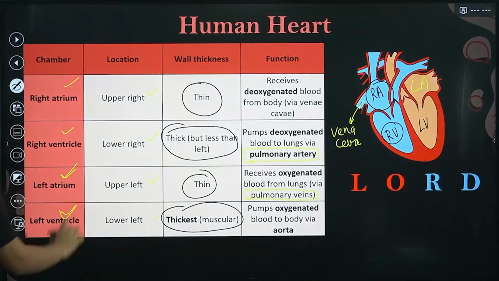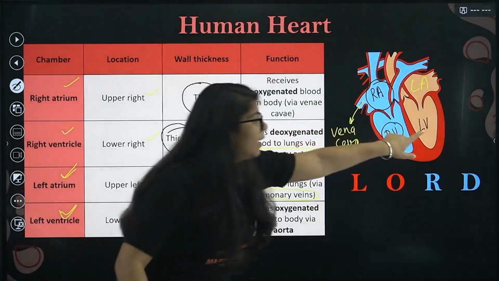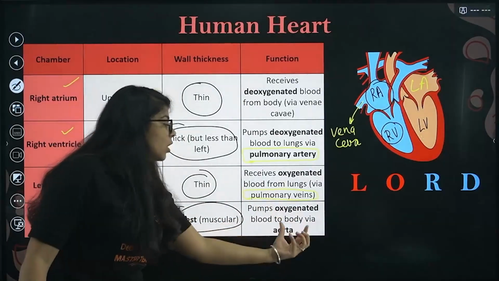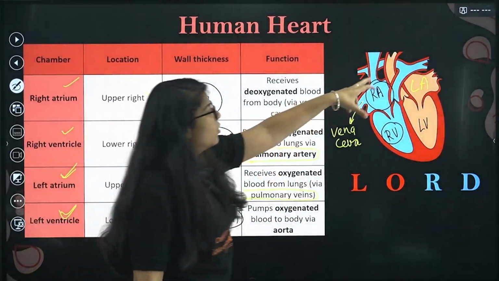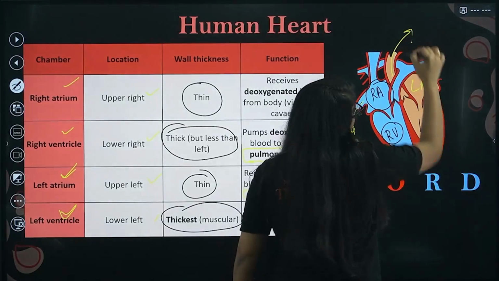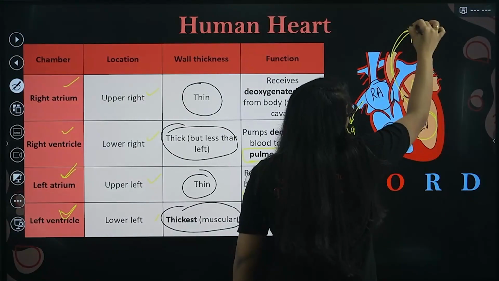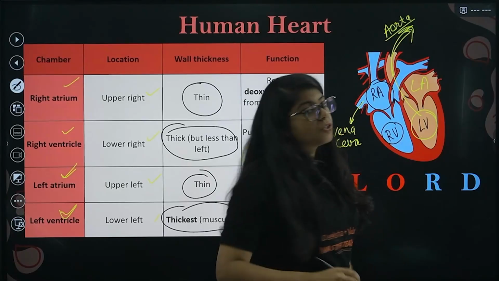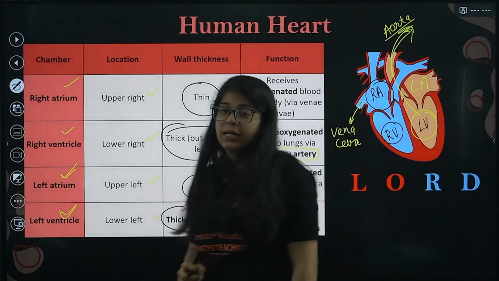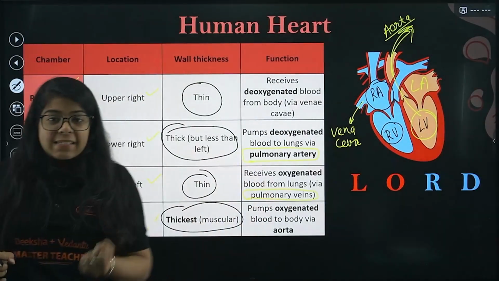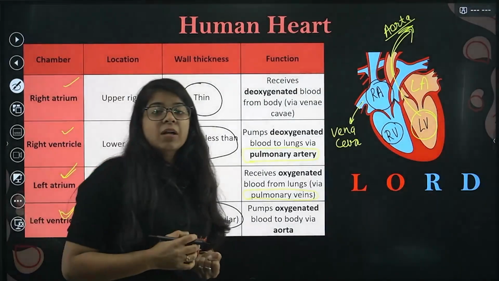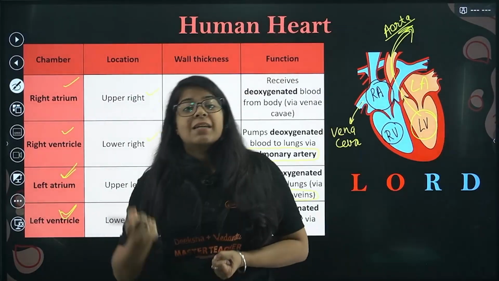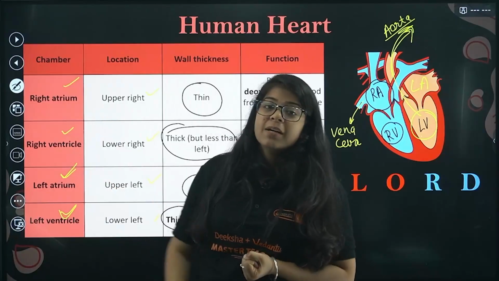And then your left ventricle, your lower left, pumps oxygenated blood to the body via the aorta. The left ventricle pumps the blood out through the aorta to your body. The aorta is your largest artery. The vena cava, the largest vein, takes the deoxygenated blood from the organs, and the aorta takes the oxygenated blood to the organs.